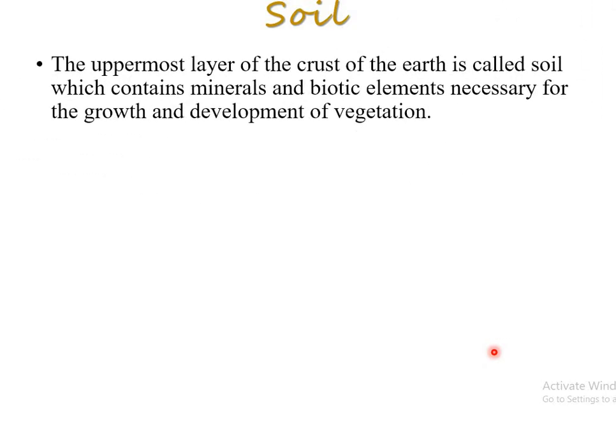Another point related to this discussion is soil. Soil is the uppermost layer of the crust of the earth, and it contains minerals and biotic elements necessary for the growth and development of vegetation. A simple repetition of soil formation, but keep in mind two things here: minerals and biotic elements are very important for the growth and development of vegetation. Although their proportion is not the same everywhere, the mineral proportion and the biotic elements are not the same everywhere.